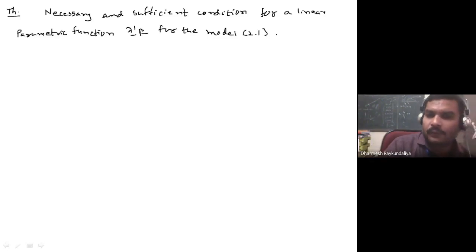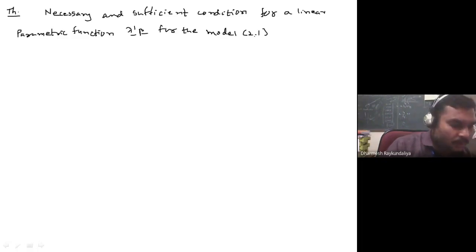That is y equals x beta plus epsilon, where y is observed, x is of order n cross p, beta is a vector of unknown parameters, epsilon is a vector of random errors whose mean is 0 and variance sigma square I n. So you have to write that fully here.